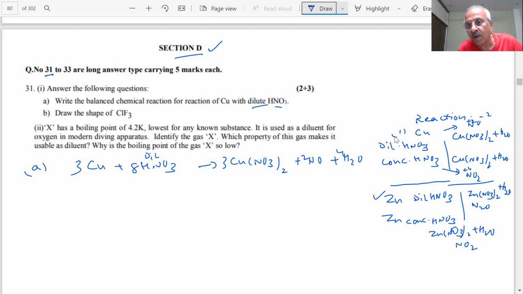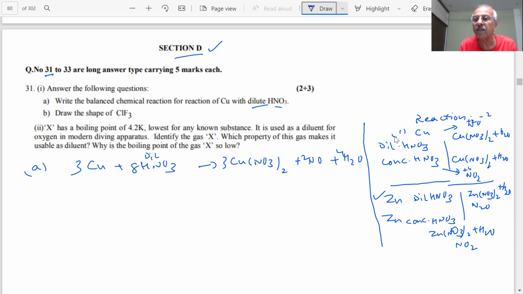If you know the products, it becomes easier. That is why we are solving a paper with variations. What other questions are there? The paper will be changed, and he may ask you for the reaction of zinc with concentrated nitric acid. Concentrated nitric acid is a strong oxidizing agent and always changes the oxidation state to a higher oxidation number, so you get NO2 here.